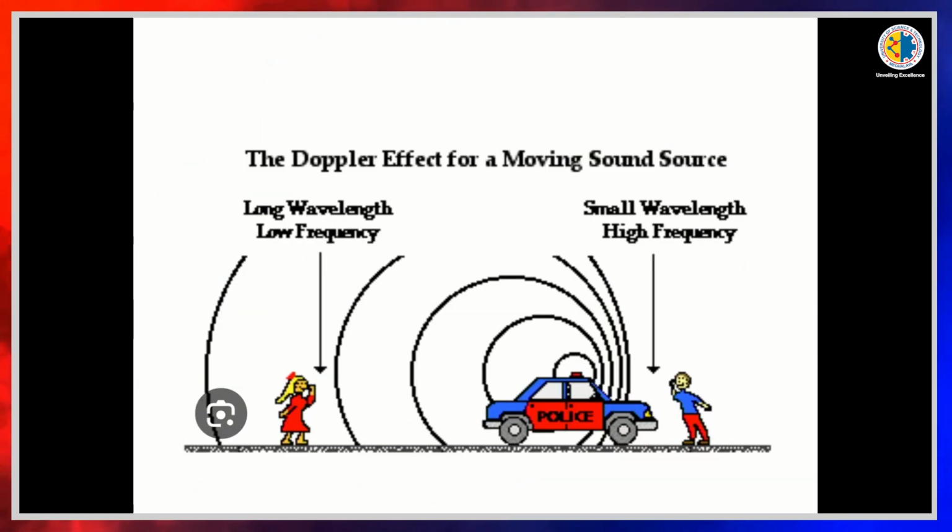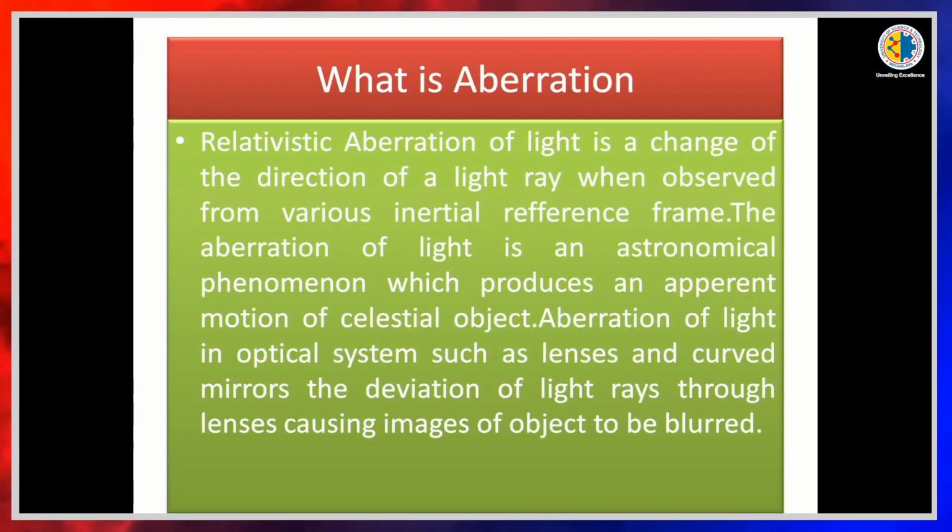Another example we take here: small wavelength and high frequency, where a car reaches closer to the observer. When it moves away from the observer, then it is a long wavelength and less frequency.